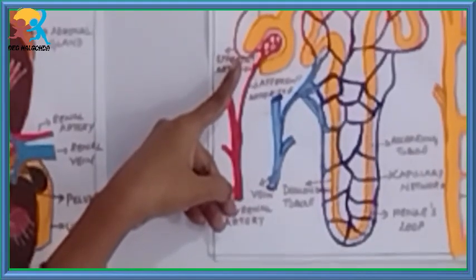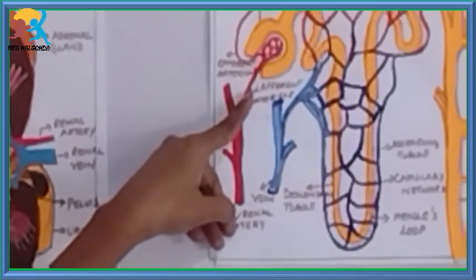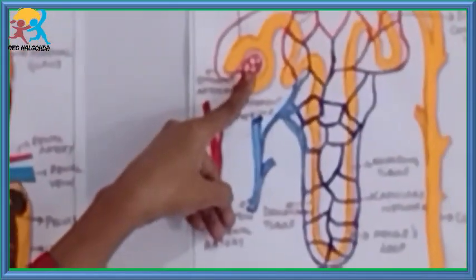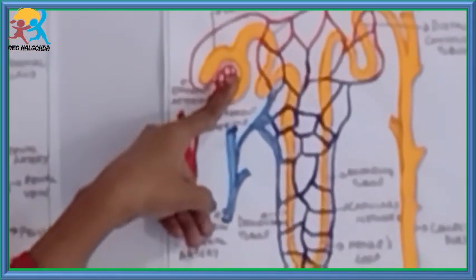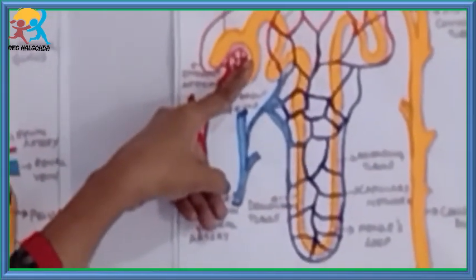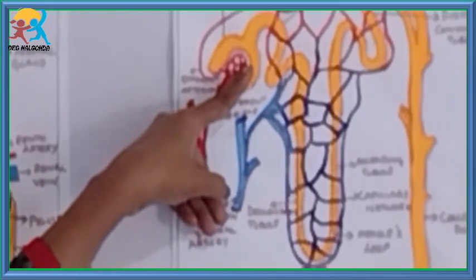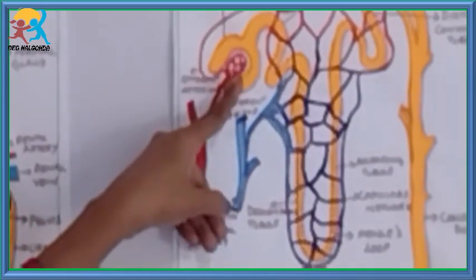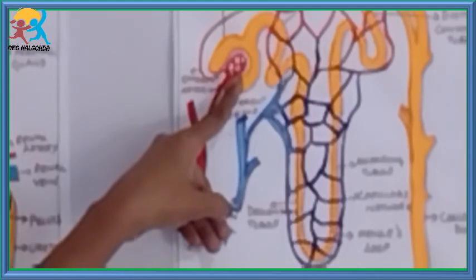There is a purpose for that. The thicker blood vessel here allows more blood to pass, and as the blood vessel narrows, it creates a pressure through which the blood filters out the filtrate, and as the passage is very narrow here, pressure filtration occurs.